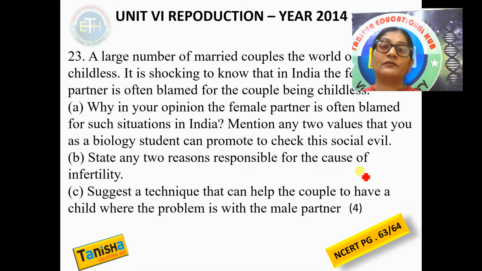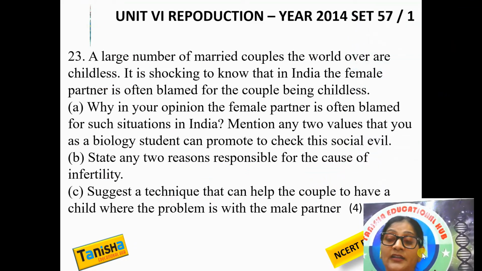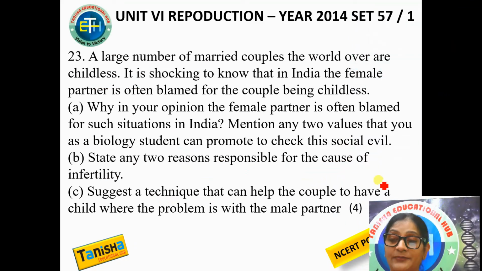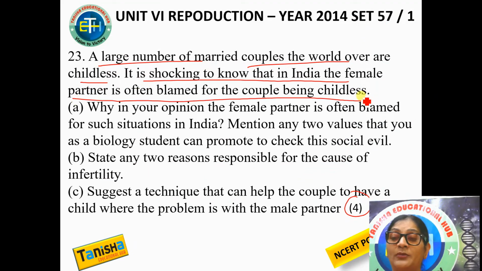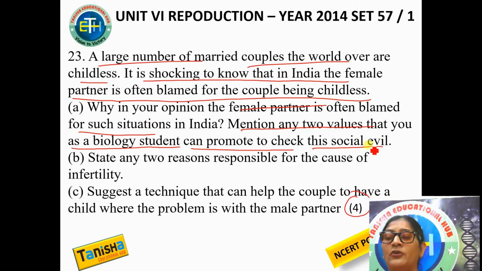So with that, now another question that was 4 mark question was asked from this chapter. मैंने कहा ना उस वक्त 4 mark question भी आते थे. A large number of married couples of the world are childless. It is shocking to know that India में female partner is blamed. A female को normally blame किया जाता है. Why, in your opinion, the female partner is often blamed for such situation? Mention 2 values that you as a biology student can promote to check this social evil. आपको क्या लगता है? ये वैल्यू बेस था, आपको थोड़ा मन से लिखना पड़ता था कि आपको क्या लग रहा है. तो कह रहा है बायो के स्टूडेंट आपको क्या लगता है? Why is the female partner being blamed and what values you would like to promote to check this social evil?